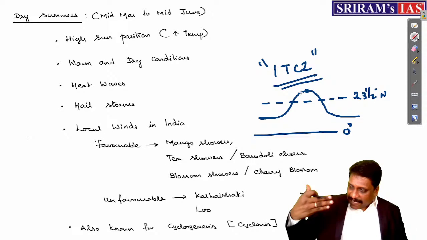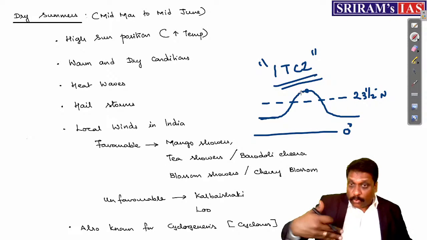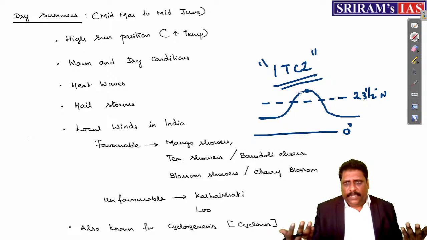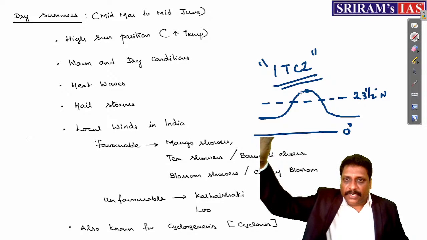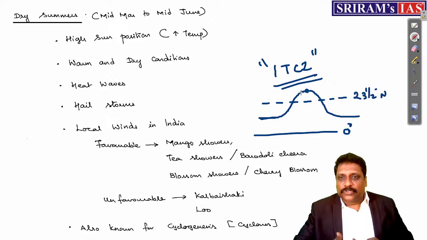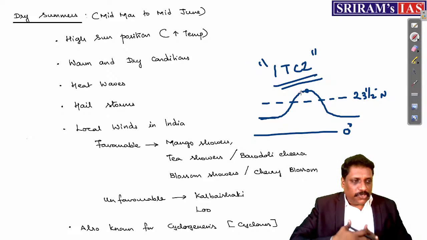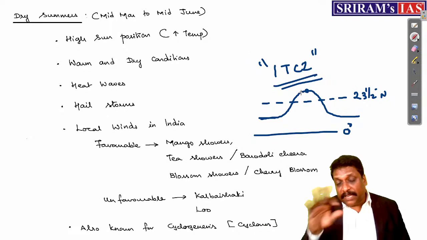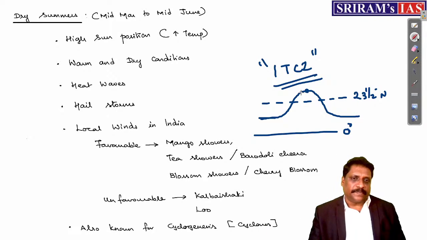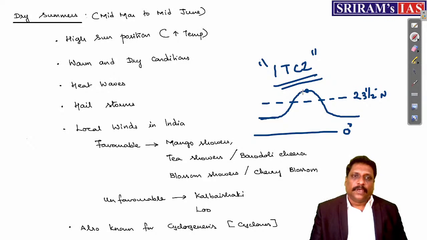So when this ITCZ passes through Delhi, my dear friends, obviously, given a time, for example, from the equator, if it is going to the Tibetan region, obviously it should surpass Bhopal, it should surpass Delhi, it should surpass almost all the cities of India. Correct? So at that time, the convectional rainfall will be experienced. Right, my dear friends?